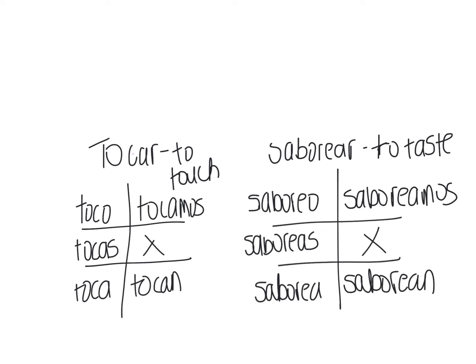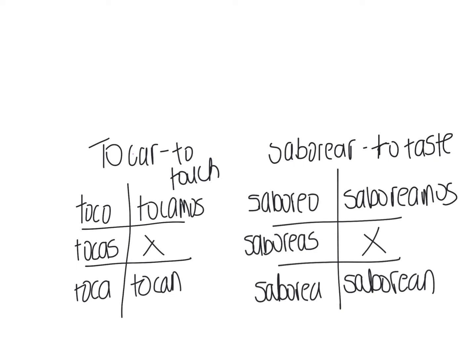Alrighty, so again, those first 4 verbs that we talked about are all irregular, and you can look back, and I will also be attaching the notes to this as well. And then these 2 verbs, tocar and saborear, still go with those senses words, but they are normal, regular verbs.